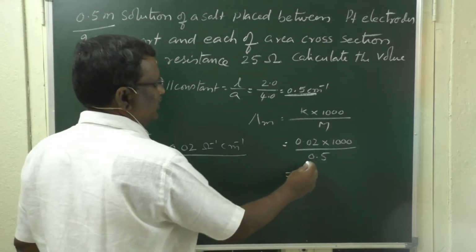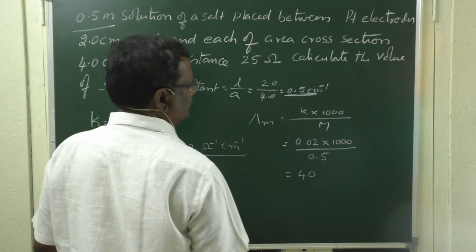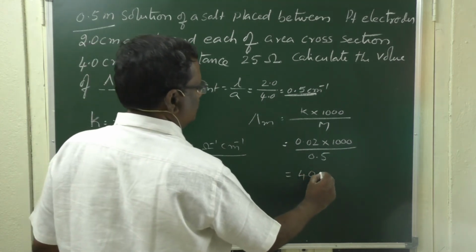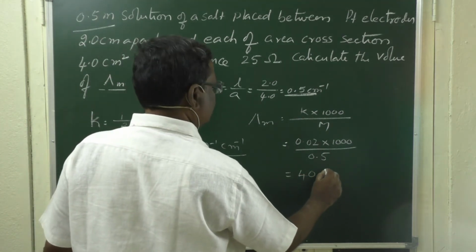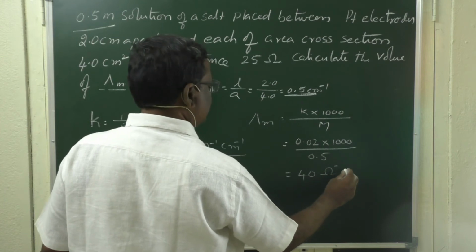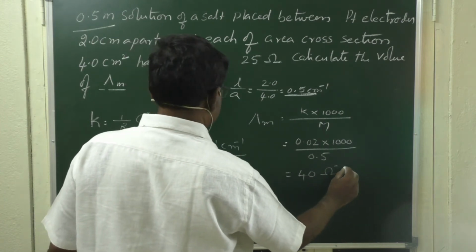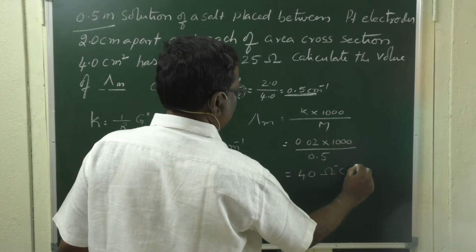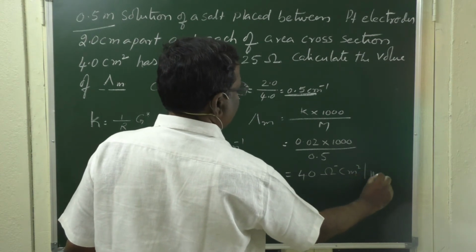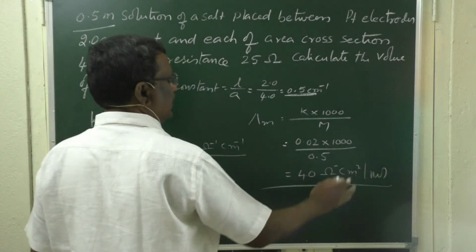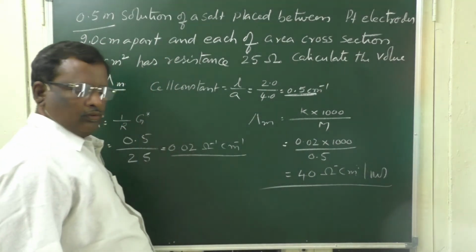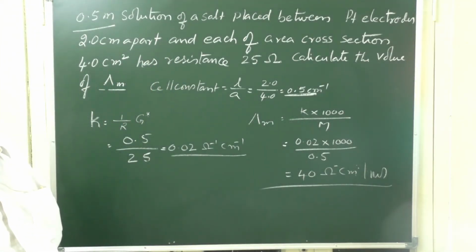On simplifying we will get 40 per ohm per centimeter per mole. This is the molar conductivity of an electrolyte.